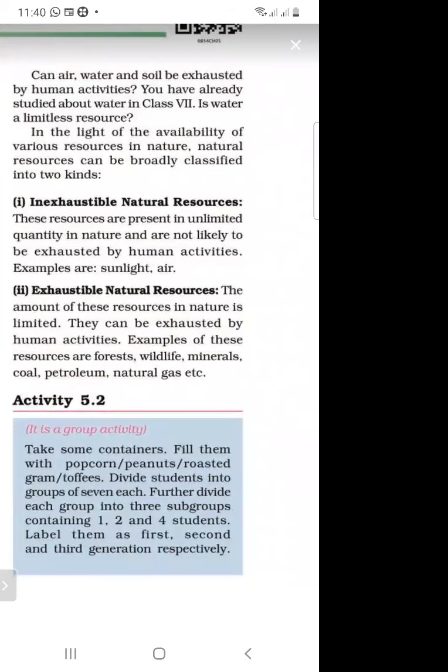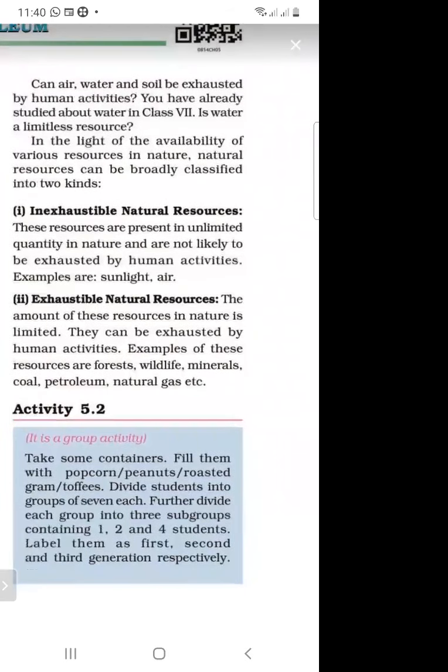And second is exhaustible natural resources. What are exhaustible natural resources? If human beings use these types of resources, they can be exhausted by human activities. So these are called exhaustible natural resources.